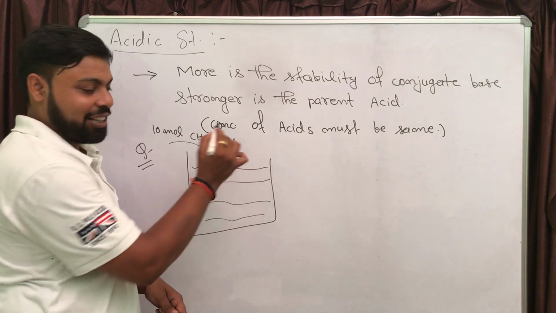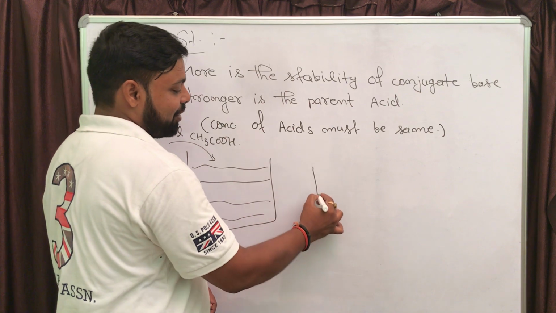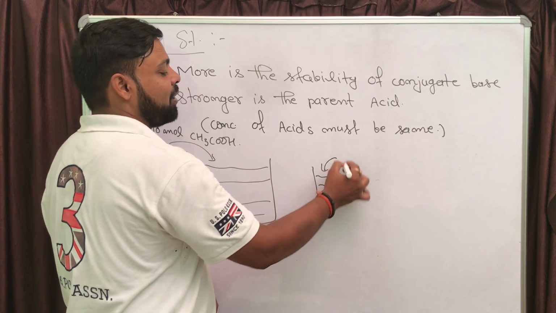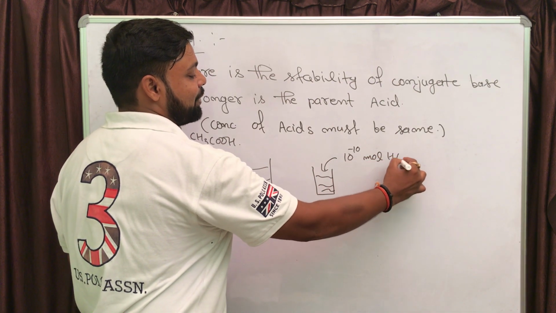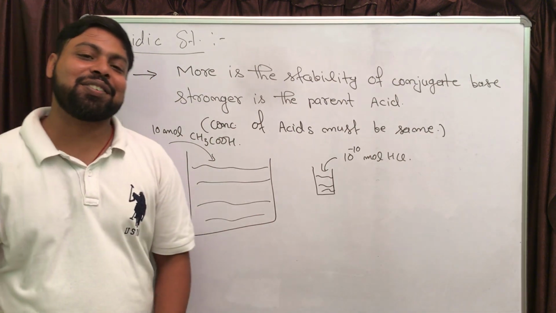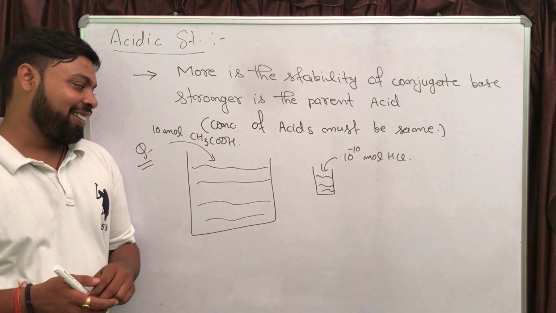And in the next case, take one glass of water and place 10 raised to minus 10 mole of HCl. And then after dissolving, just find the number of H plus ions.